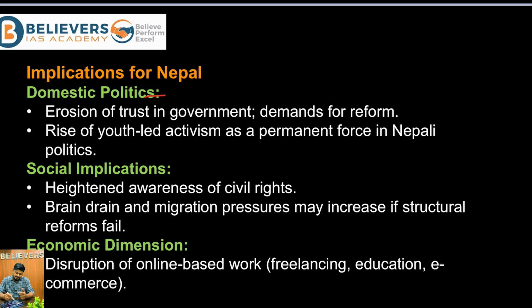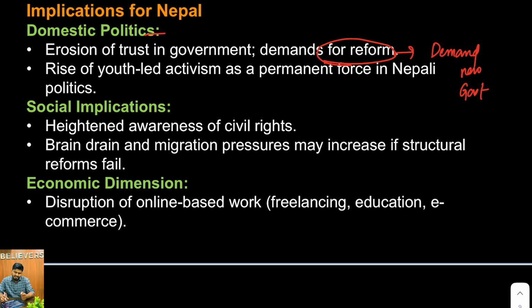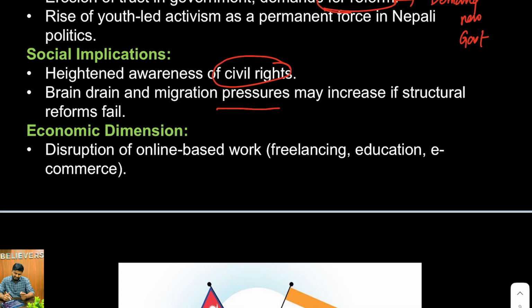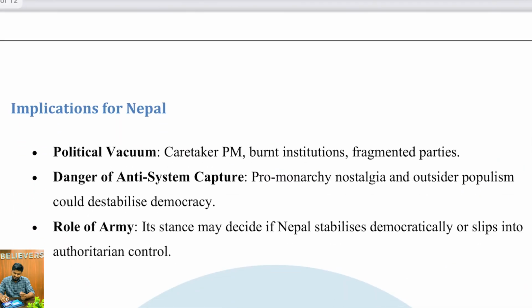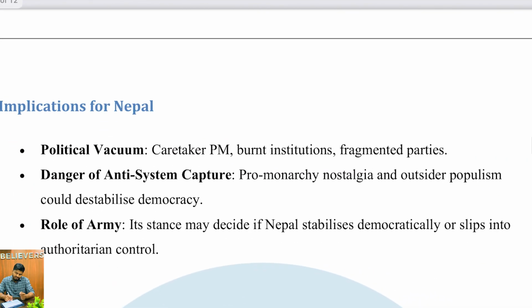So, implications for Nepal in domestic politics: erosion of trust in the government, demands for reforms, which has already happened. Now there is a demand for a new democratically elected government. Next, social implications: heightened awareness of civil rights, brain drain, and migration pressures may increase if structural reforms fail. Economic dimension: disruption in online-based work. And apart from this, there is a political vacuum because there is a caretaker prime minister, burnt institutions, and fragmented parties at present.